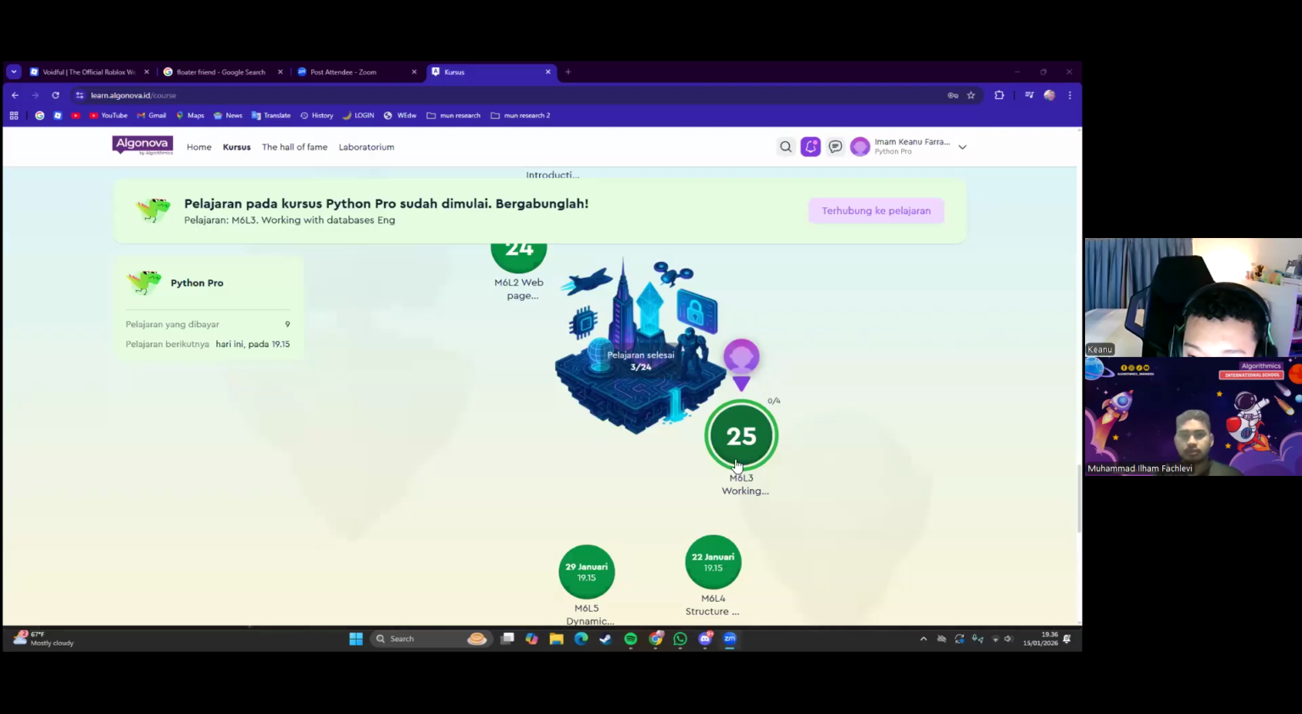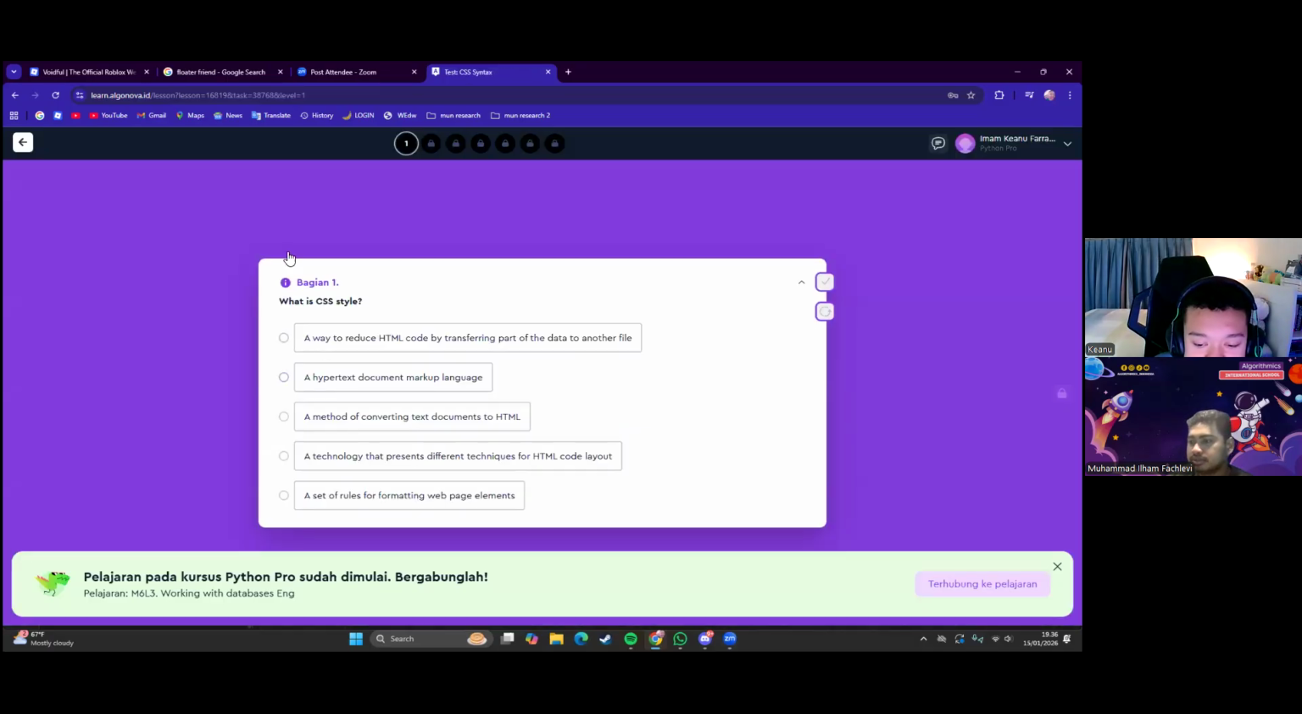Number 25, number one, of course. So what is a CSS style? Can you guess what the answer is? What's the purpose of CSS style? It's for formatting web pages, for styling elements. Yes, formatting, the set of rules.